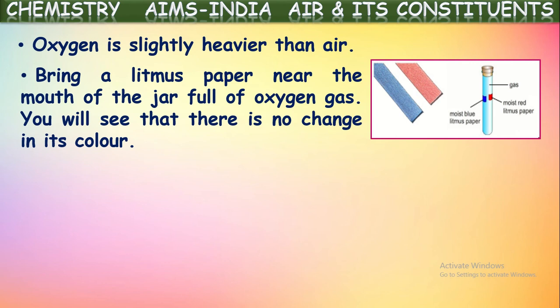If you dip the moist litmus papers into the oxygen gas, there will be no change in the color of either litmus paper. This proves that oxygen gas is neutral. It is not acidic or basic. It is a neutral gas because it is not showing any color change with both colored litmus papers.